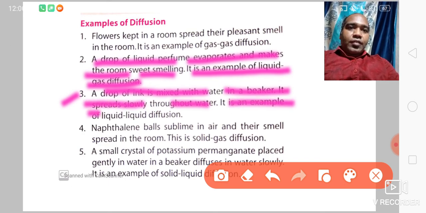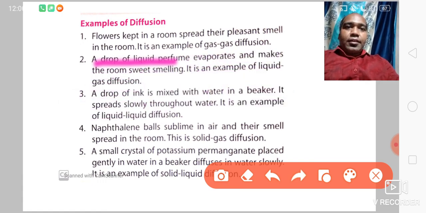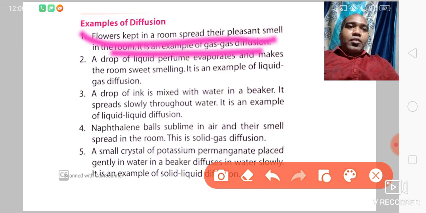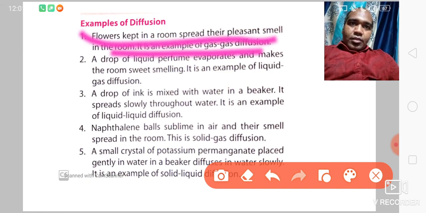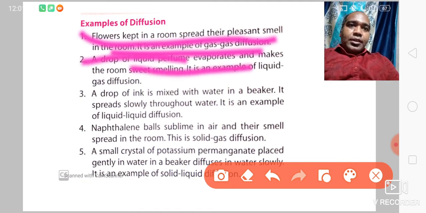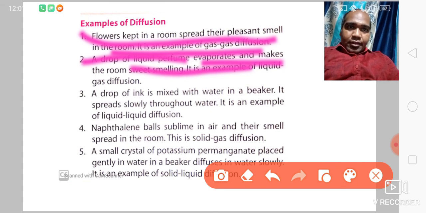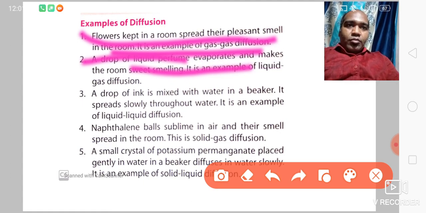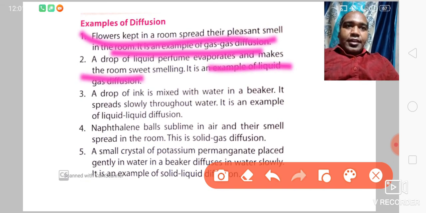It is an example of liquid diffusion. Okay, so first one, what we have seen? Flower kept in a room, so smell of flower is spreading in the room, so gas diffusion. Then liquid perfume is mixing into the air. That is, perfume was liquid in the bottle and it was mixed into the air, so what kind of diffusion was it? It was the example of liquid gas diffusion.